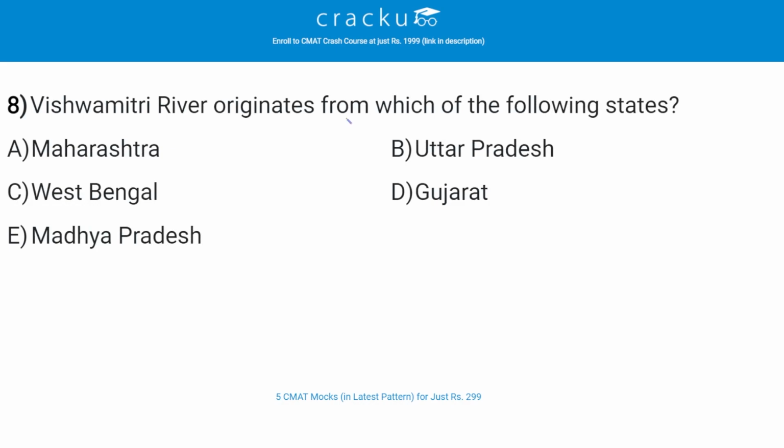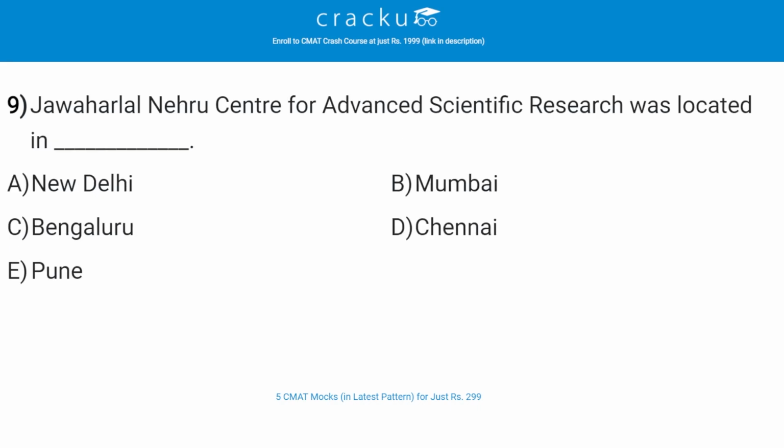Let's check the next question. Vishwamitri River originates from which of the following states? The correct answer is D, Gujarat. It originates from Pavagadh in the Panchmahal district of Gujarat, and it flows mainly through the west of the city of Vadodara. Let's check the next question. Jawaharlal Nehru Centre for Advanced Scientific Research is located in dash.